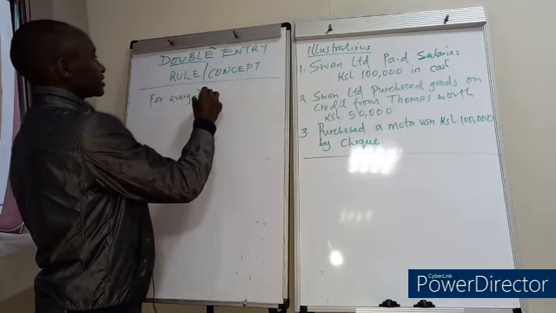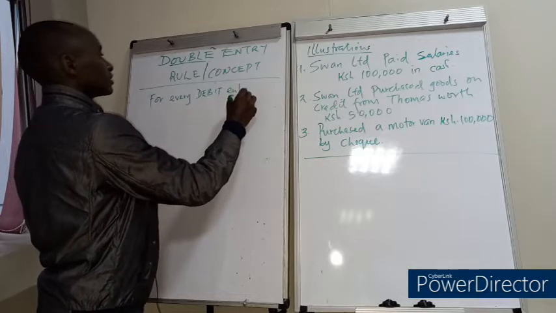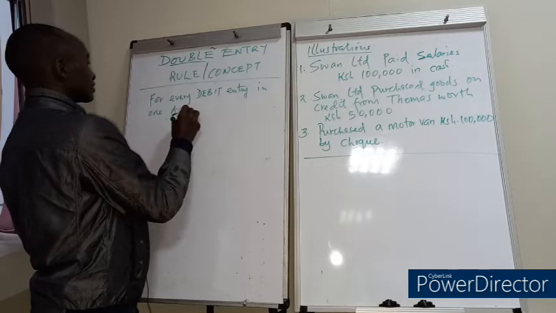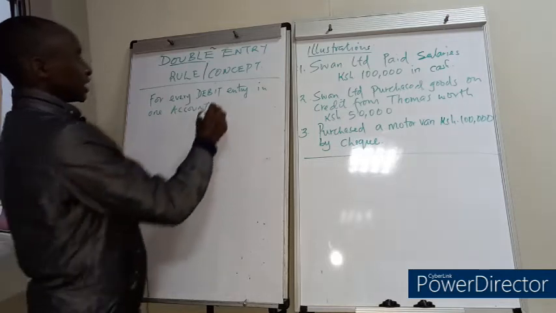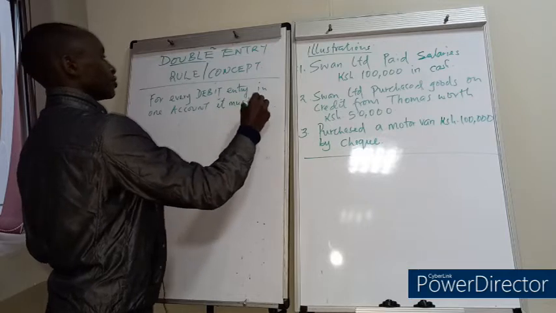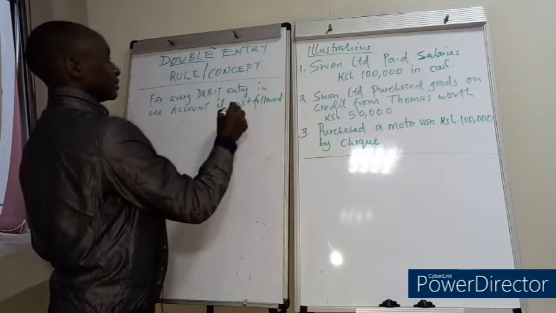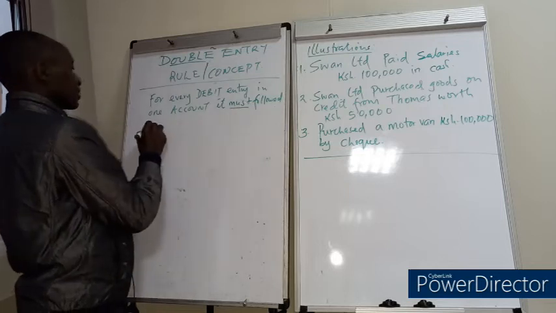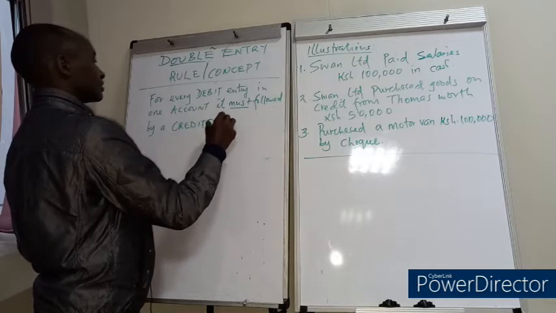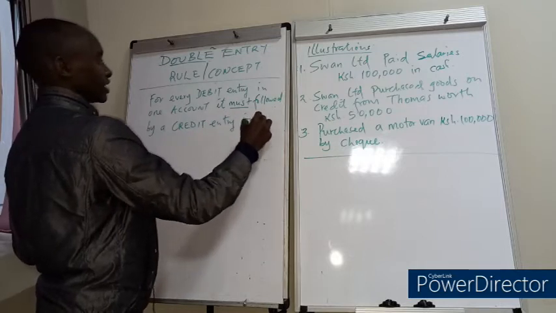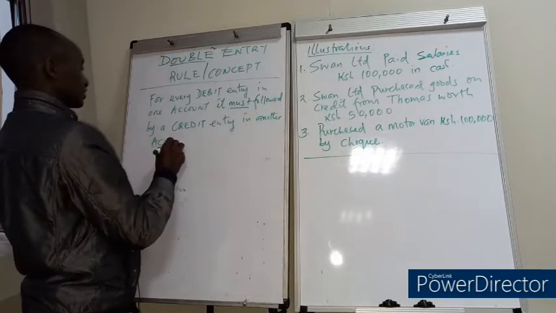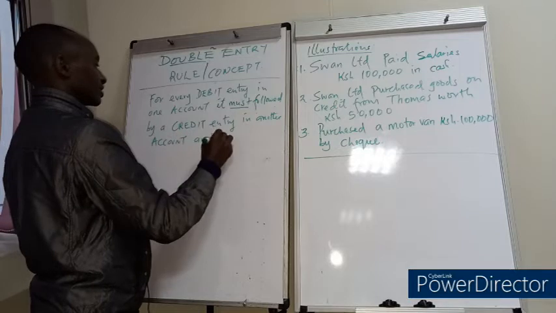debit entry in one account, there must be, or it must be followed by a credit entry in another account, and vice versa.